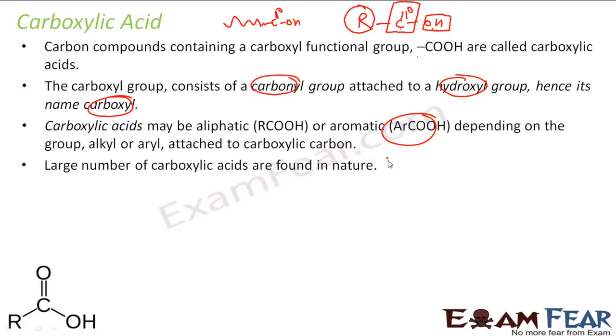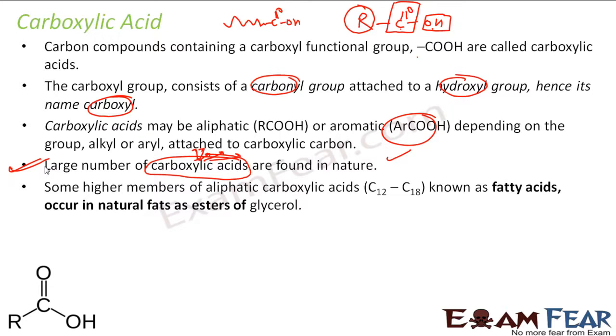A large number of carboxylic acids are found in nature, and we'll discuss why they are properly called by their common names in the next slides, but just understand that there are a large number of carboxylic acids found in nature, right? Some higher members of these aliphatic carboxylic acids are called fatty acids, and they occur as natural fat, esters, glycerols.